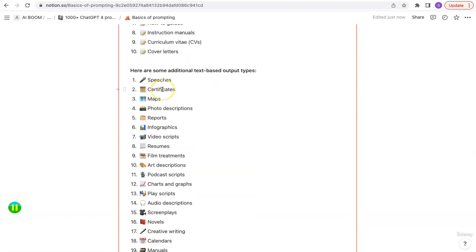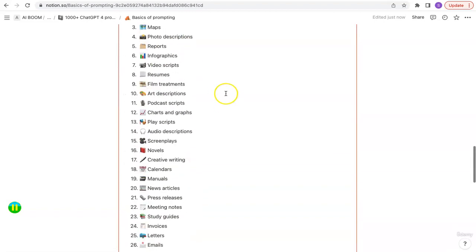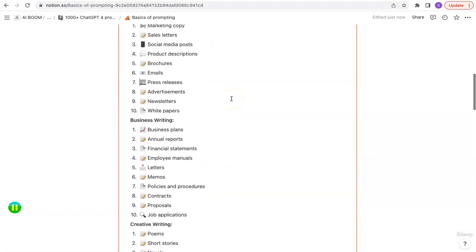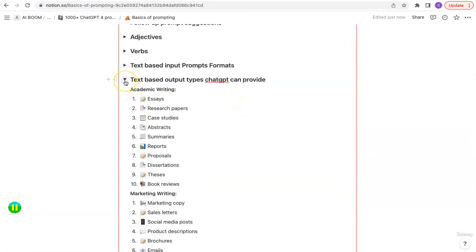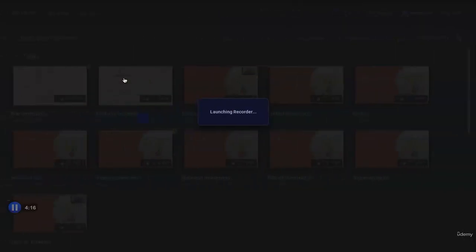You can also ask GPT to write different forms of text that can be further used for different purposes. So for instance, you can ask it to write a speech or a debate, or you can ask it to write a resume, or you can ask it to write a novel. So depending on the type of the output that you're looking for, make sure that you assign the right type of the output data that you want from the model as per your request. Now, one more thing to think about is that it can also expect different forms of format. For instance, let me show you by an example here.